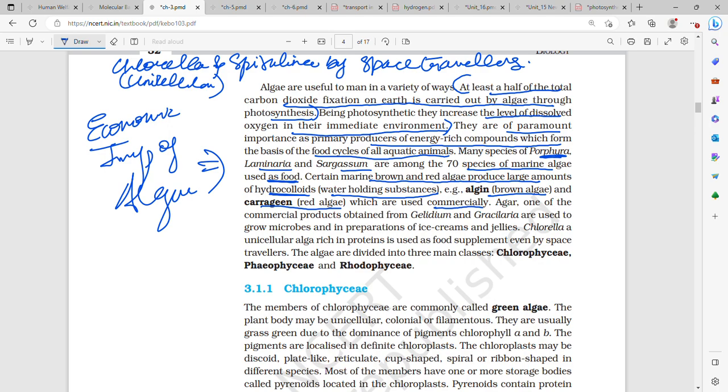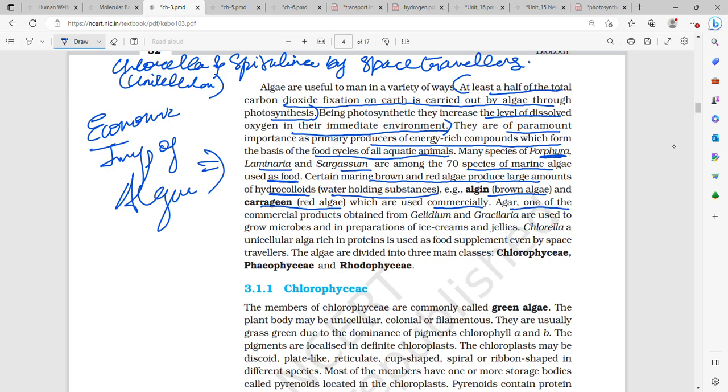So there are a lot of brown algae, Phaeophyceae, and red algae, Rhodophyceae, which help in holding water. That is, they produce large amounts of hydrocolloids, which are basically water holding substances. What are those hydrocolloids? Algin, from brown algae, and carrageen, from red algae, and they are used commercially.